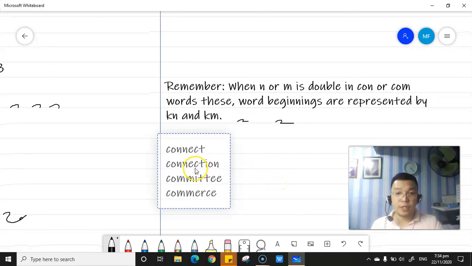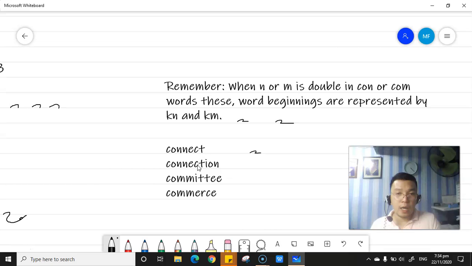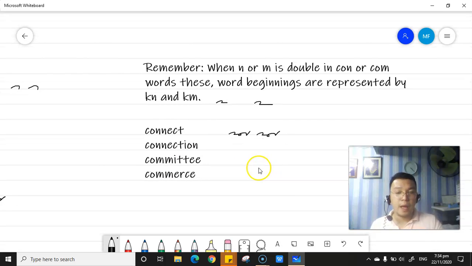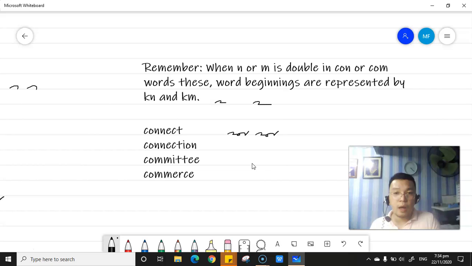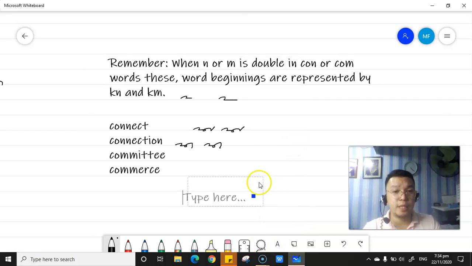Okay, let's have the word connect. Con, N-E-K-T, connect. How about the word connection? Con, N-E-K-tion, connection. I know that there is a question in your mind, how are you going to spell this one out in shorthand spelling? It's as simple as this.